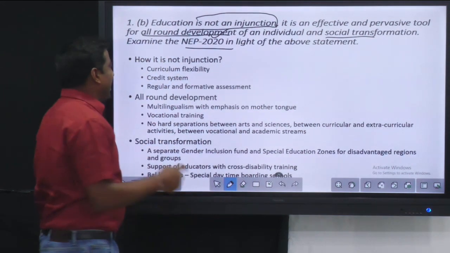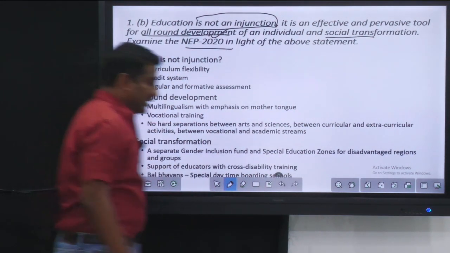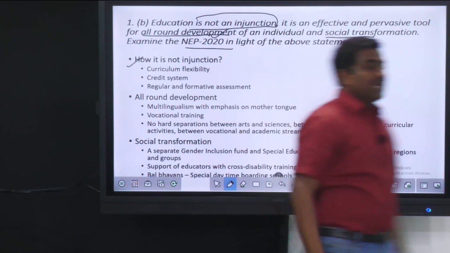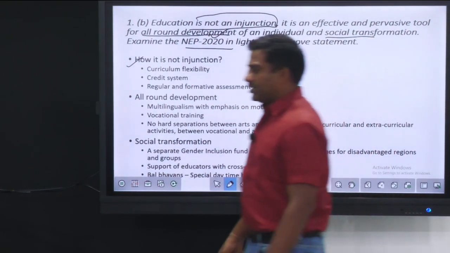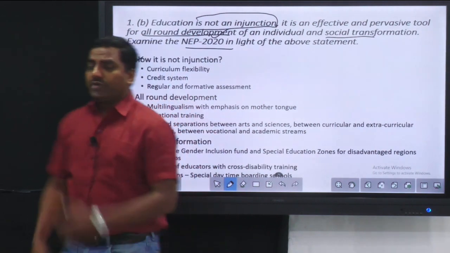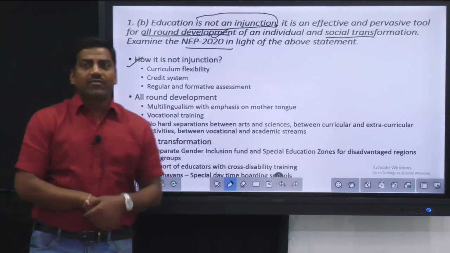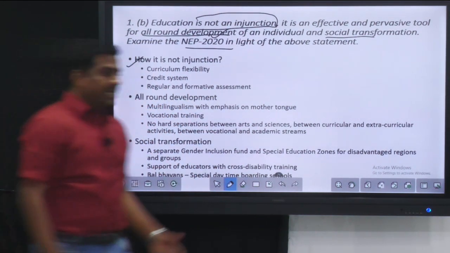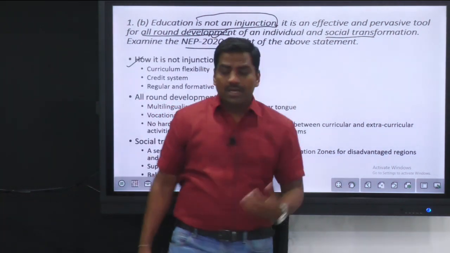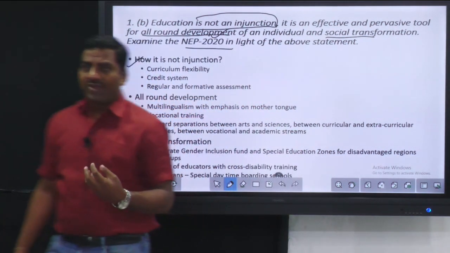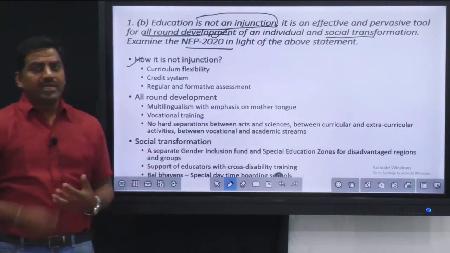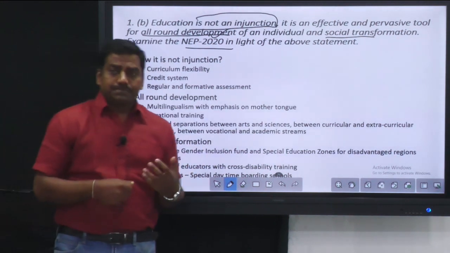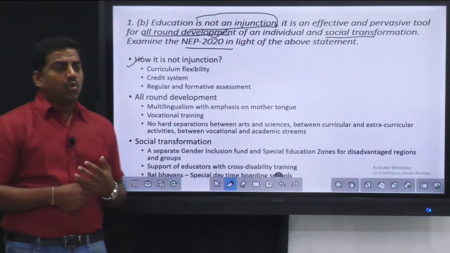First of all, we have to explain how it is not an injunction. Injunction is nothing but an obstruction. So education should not become an obstruction. In our earlier education system, we find many obstructions, like the detention policy. For example, if a child is not able to clear certain standards, then it will be retained in the previous standard. Then with respect to our orientation